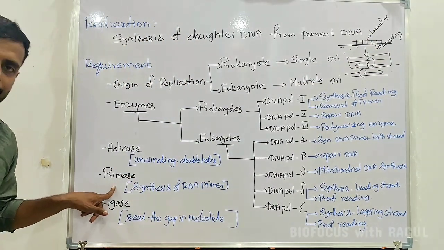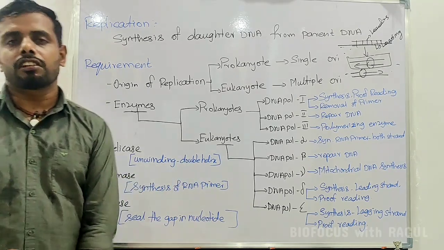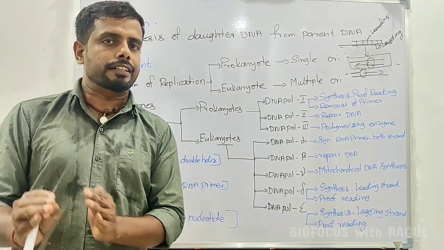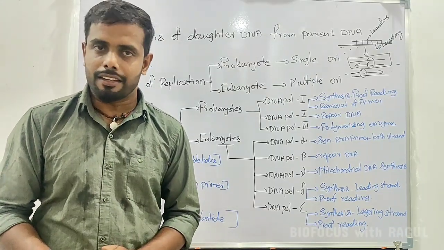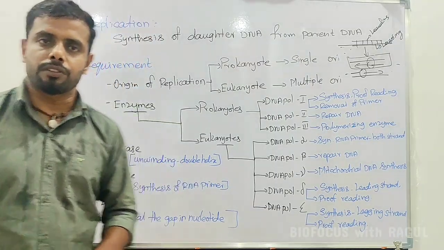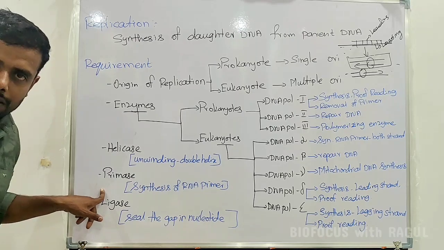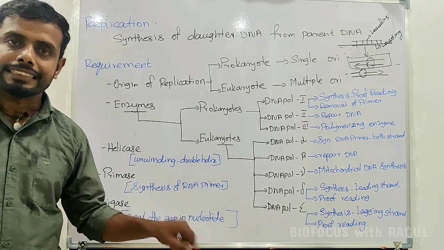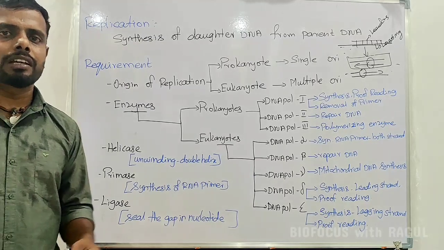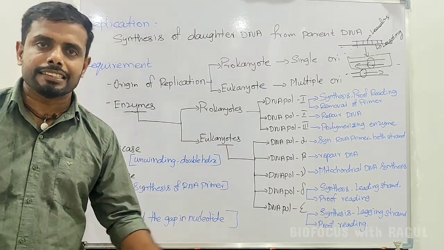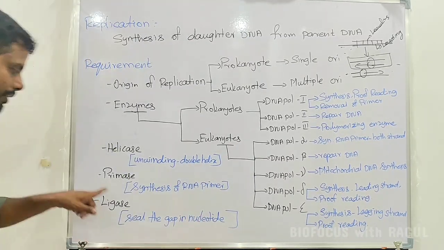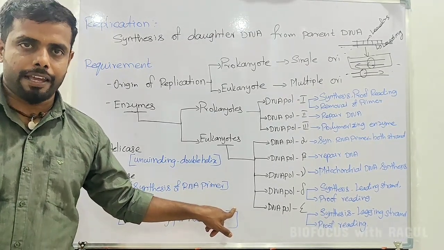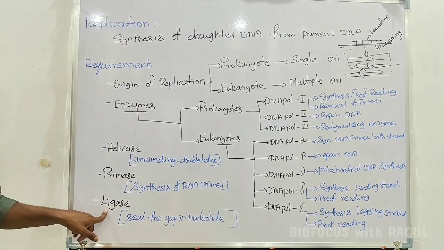Next, primase. ஓகே, அப்ப primase ஓட வேலை என்ன? Synthesis of primer. Already we know what is the function of primer, so how far it is important in the DNA replication அப்படின்றத நம்ம பார்த்திருக்கோம். ஓகேங்களா? அப்போ primase, which comes under the RNA polymerase category, because a primer is nothing but a single stranded only, right? So primase is responsible for the synthesis of RNA primer. Okay.